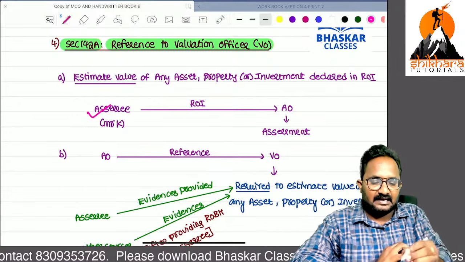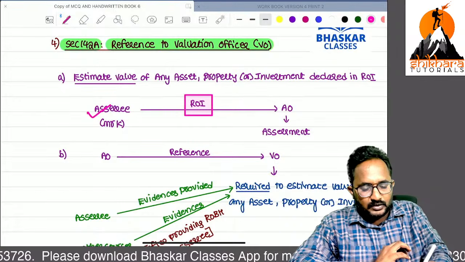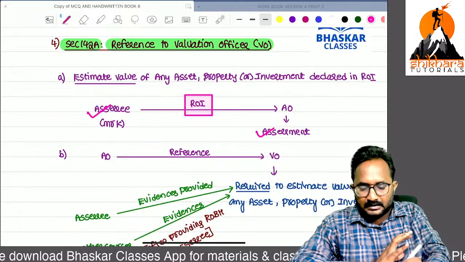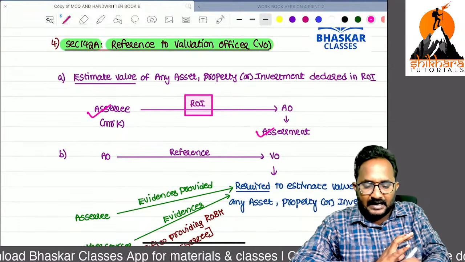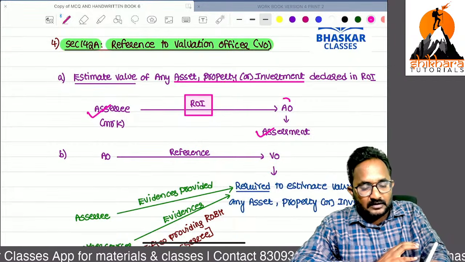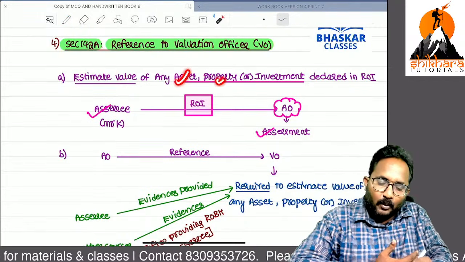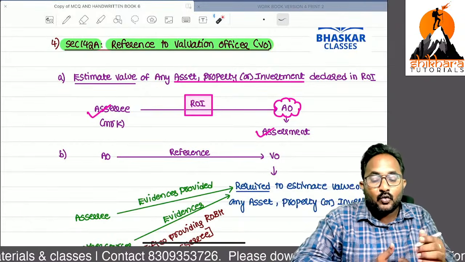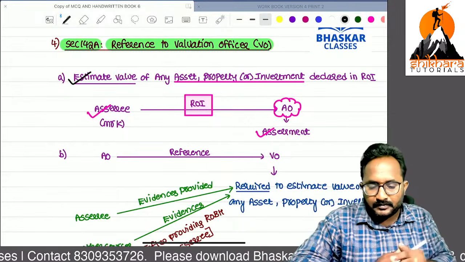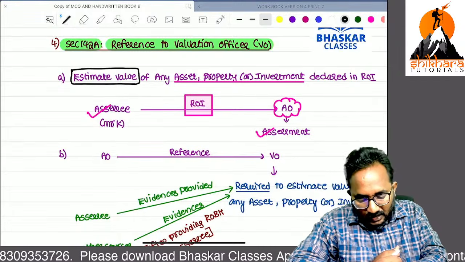Here, SSC Mr. K filed his return of income. So on that return of income, who is required to do the assessment? AO. But in this return of income, we declared some assets, some properties, investments. Now, who has the responsibility to value all those things? So I declared some asset value, property value, investment value in the return of income. Who has the responsibility to value all those things? The AO. So estimate the value of all the things we declared in our return of income.